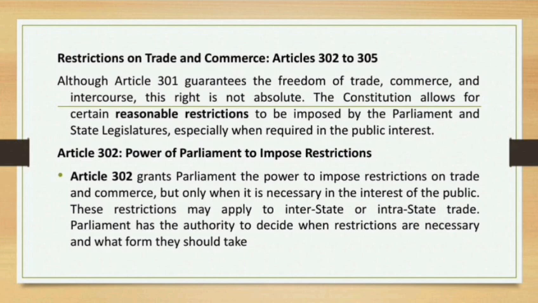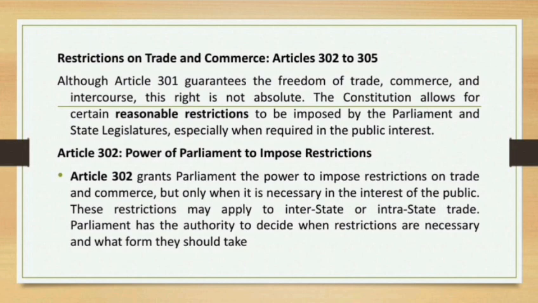As law students, we have to know that public interest is the main ground, friends. And let's move on to Article 302, power of Parliament to impose restrictions. Article 302 grants Parliament the power to impose restrictions on trade and commerce, but only when it is necessary in the interest of the public. These restrictions may apply to intrastate trade. Parliament has the authority to decide when restrictions are necessary and what form they should take. For the public interest, Parliament has the exclusive power to impose restrictions.